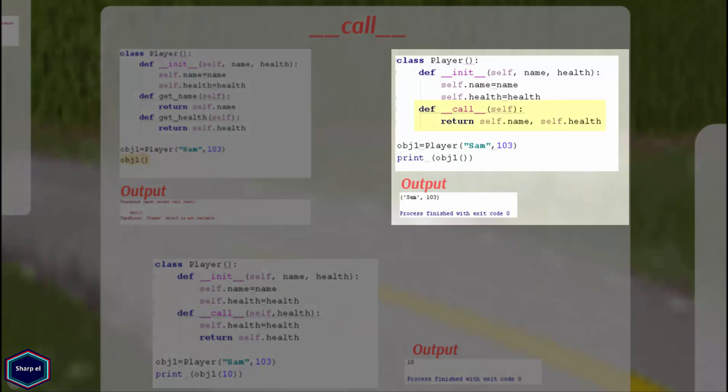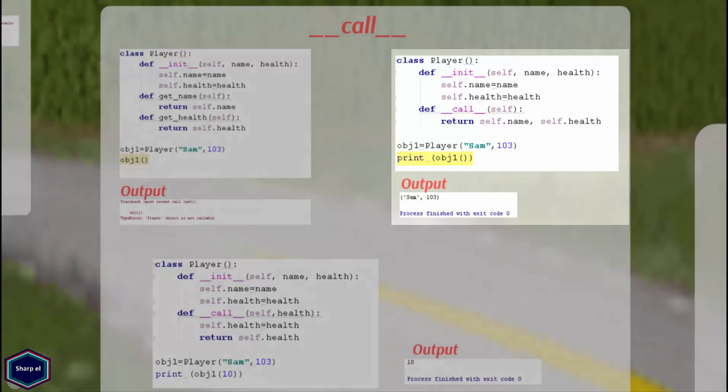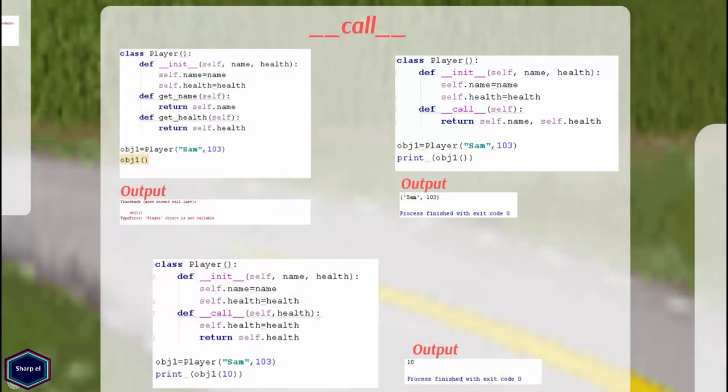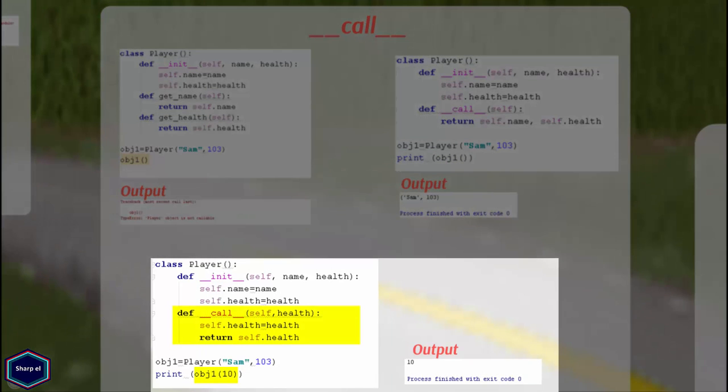Now my class Player contains the __call__ method, and it returns both instance variables name and health as a tuple. Now in main when I call object 1 like I call functions and methods, object 1 returns me the instance variables name and health. My object can also have parameters like functions and methods, as shown below. Note, any class in Python that has the special method __call__ is also known as a functor.